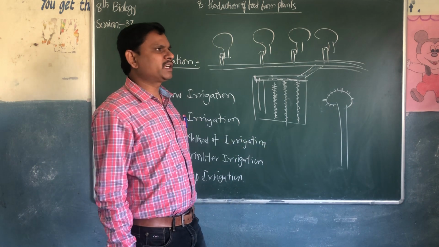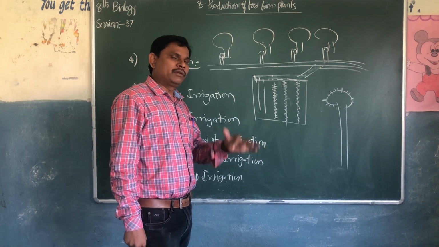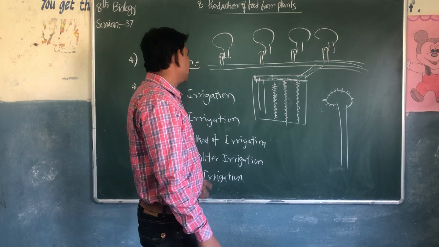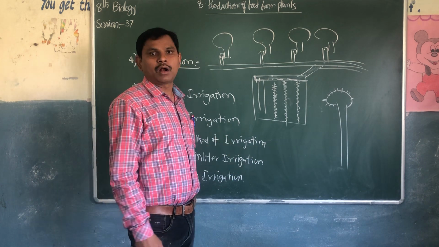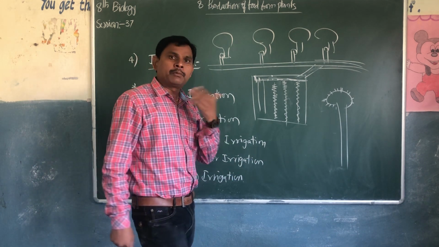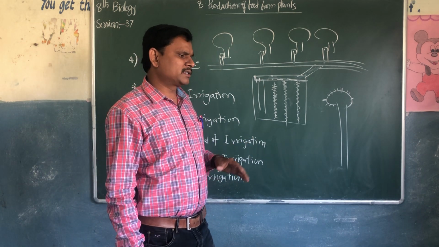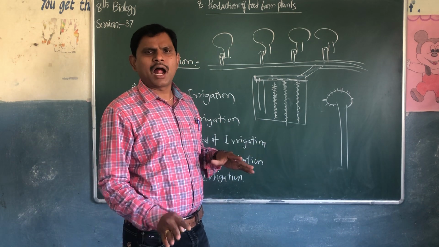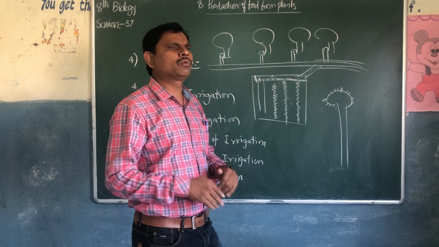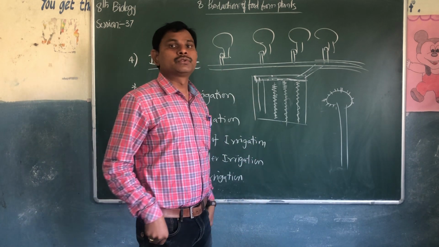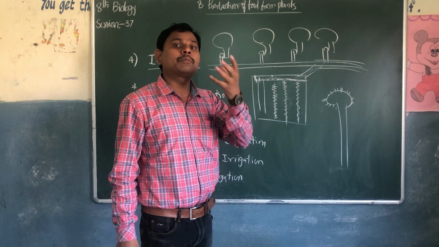Different types of plants require different quantities of water. Paddy crops require more water. If you apply more water to the crops, it's called waterlogging. It is not a good method to apply more water to the plants, because it will affect the breathing of the plants.